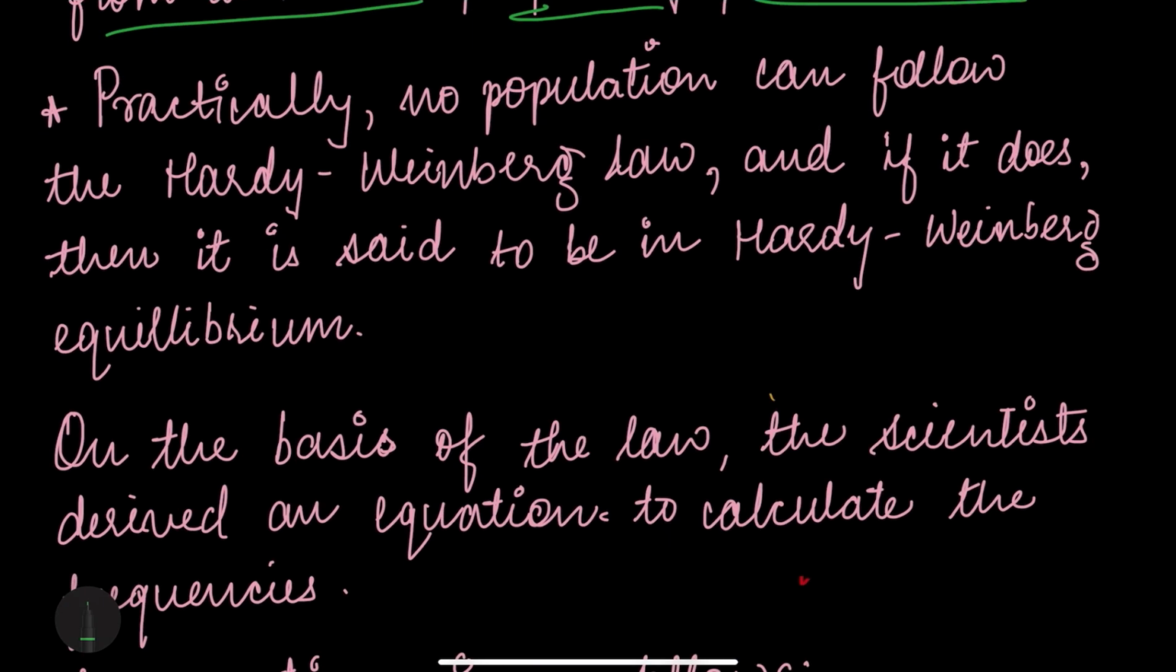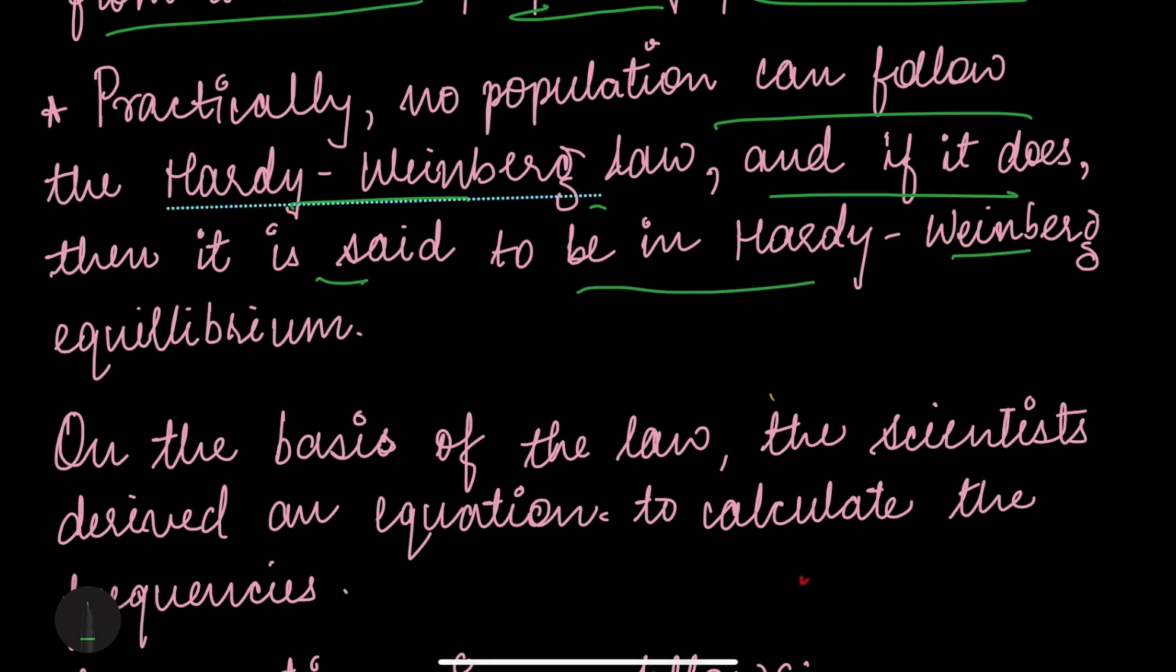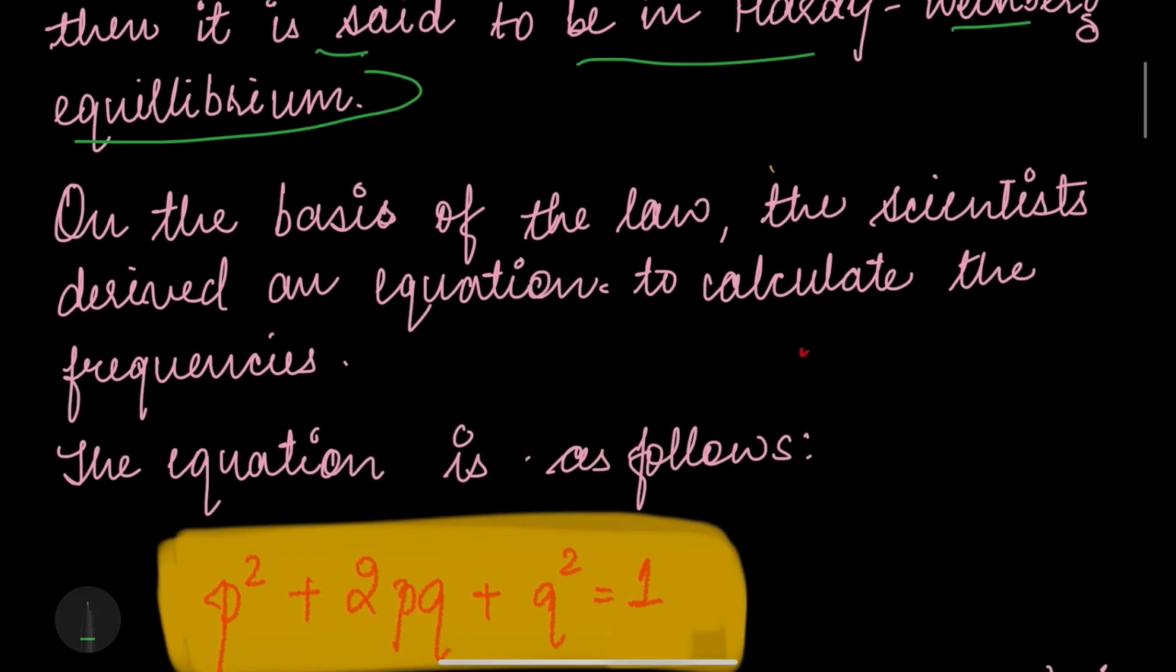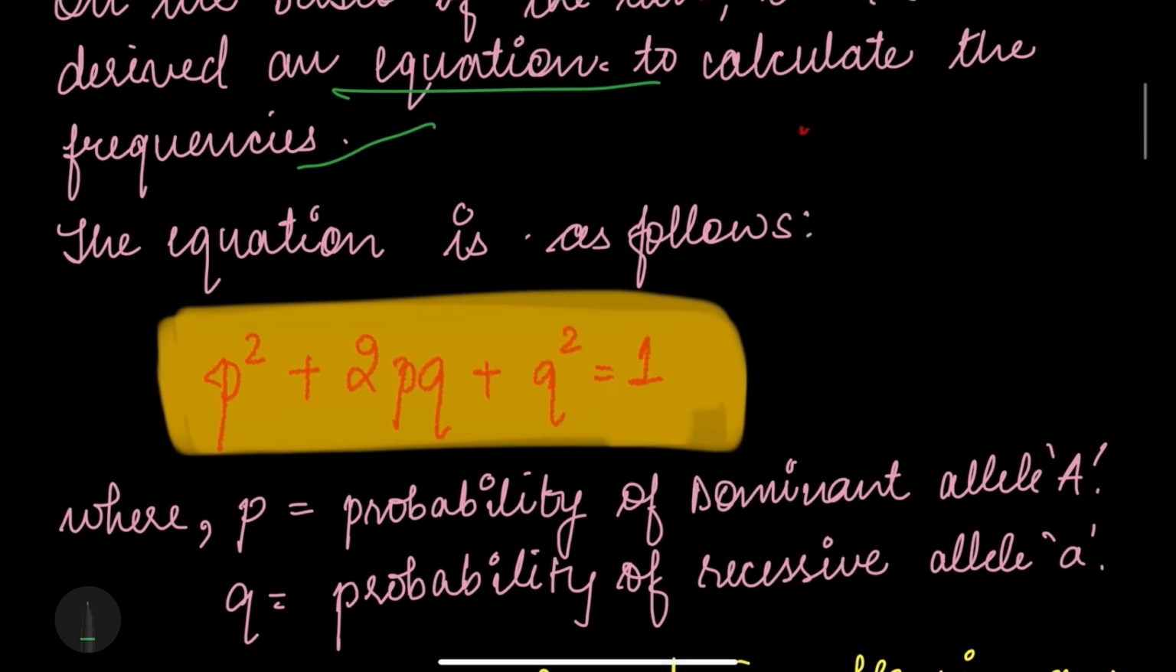Practically, no population can follow the Hardy-Weinberg law, and if it does, then the population is said to be in Hardy-Weinberg equilibrium. On the basis of this law, the scientists derived an equation to calculate the allelic and genotypic frequency, and the equation is as follows: p square plus 2pq plus q square equals 1. The 1 here describes a constant.